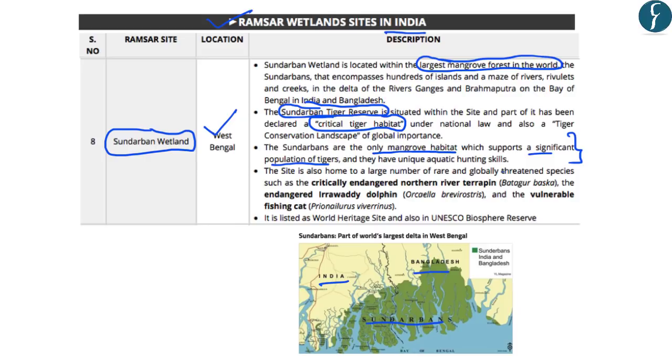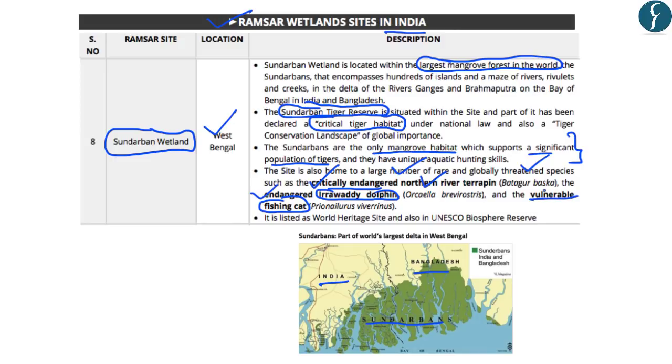Further, the Sundarbans Delta is home to a large number of rare and globally threatened species, and some of the important ones include the northern river terrapin, which has been listed as critically endangered under the IUCN's Red List. Further, it is also home to the Irrawaddy dolphin, which has been listed as endangered under the IUCN's Red List. And it is known for the fishing cat, which has been listed as vulnerable under the IUCN's Red List.